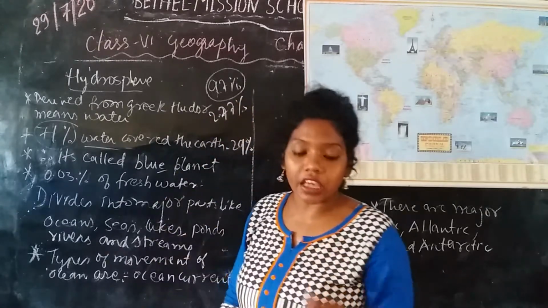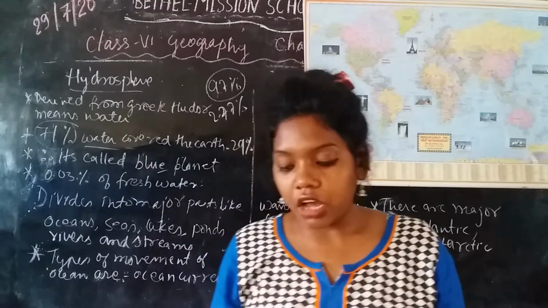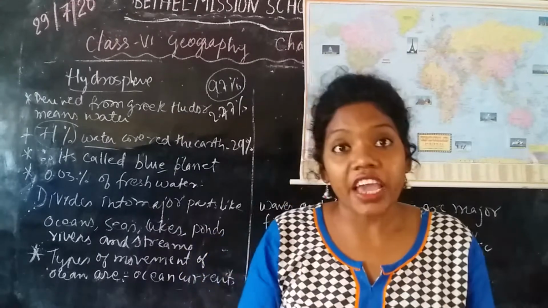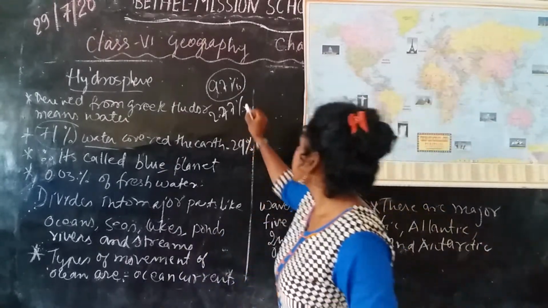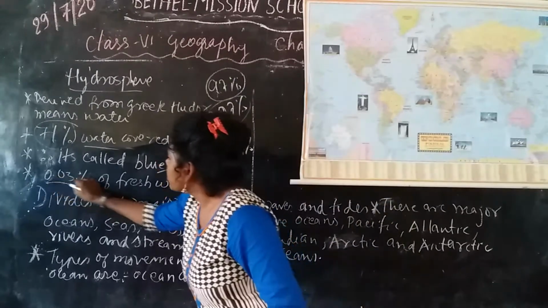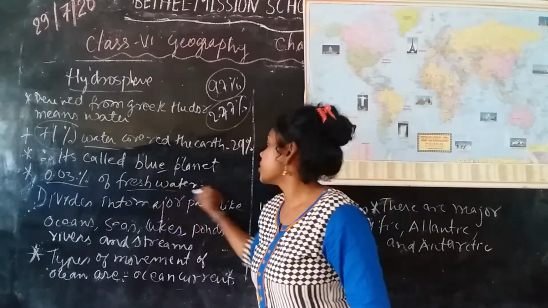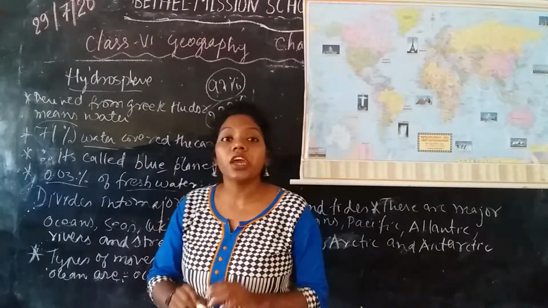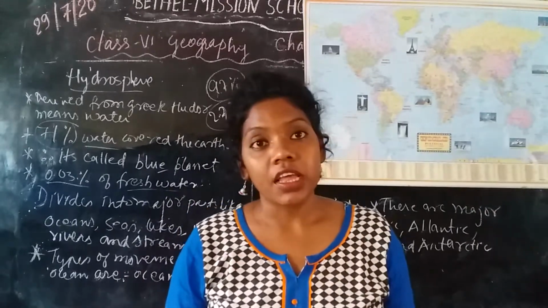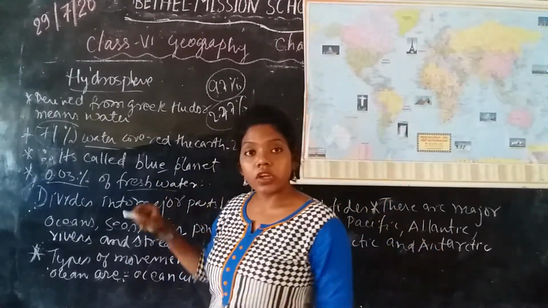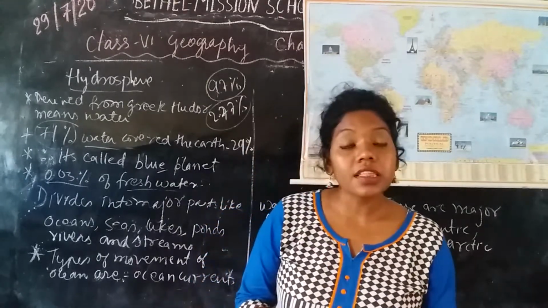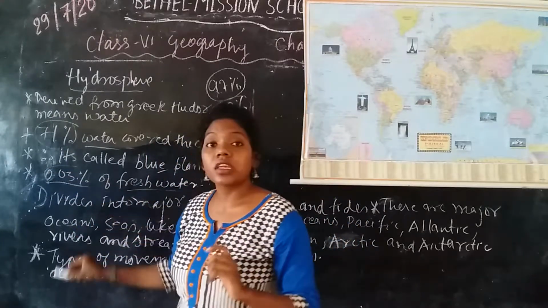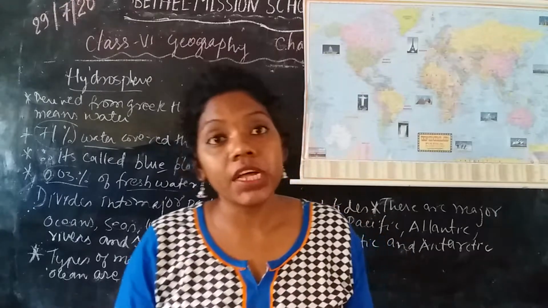2.77% is in the form of icebergs, glaciers, ice, or underground water. And only 0.03% is fresh water. Due to that, we have a shortage of drinking water on the earth's surface. So this is the condition: only a very small percent of water is fresh water, which is suitable for drinking by living beings.